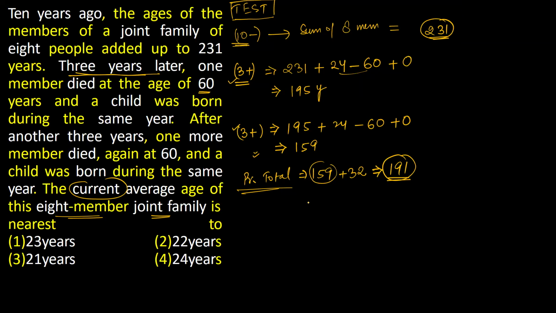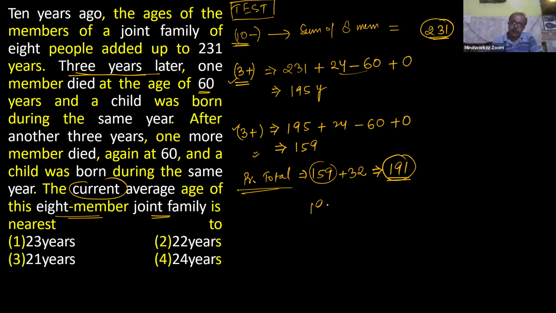Yes, sir. So convert this value into average. 191 divided by 8. Why? Because average is the sum of observations divided by the number of observations. So this figure is close to 23.8. It means through the options, your answer is very close to 24. So the correct one is option number 4.